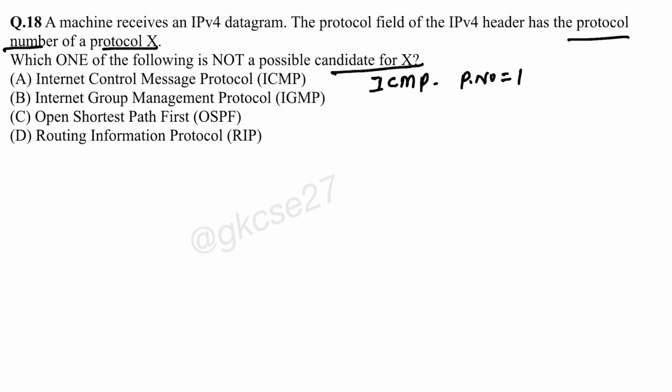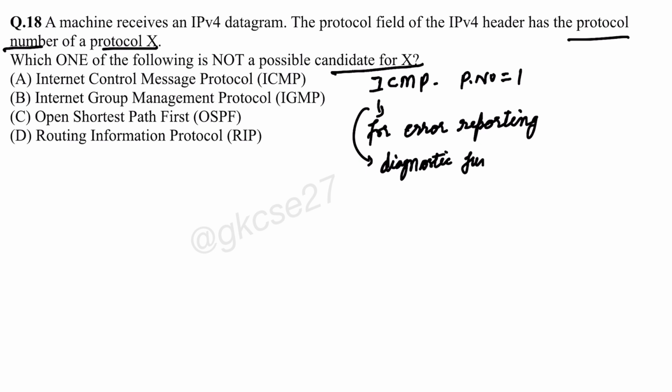For error reporting and diagnostic functions. And in these diagnostic functions, what functions will come? Ping or destination unreachable message, like that.